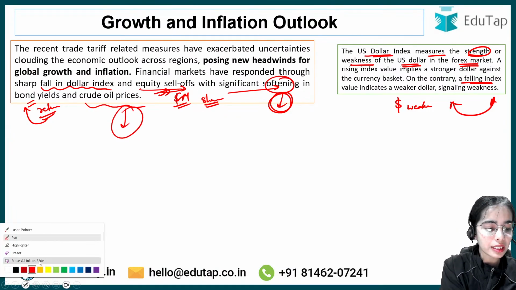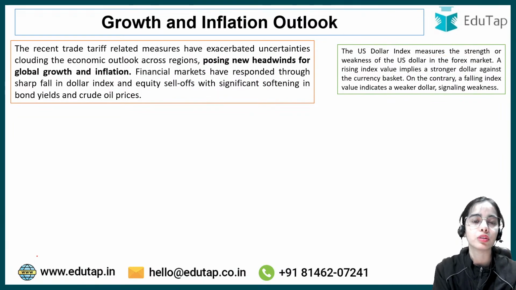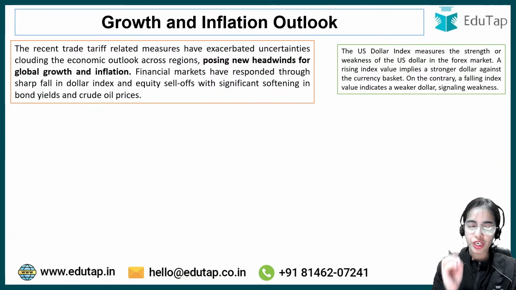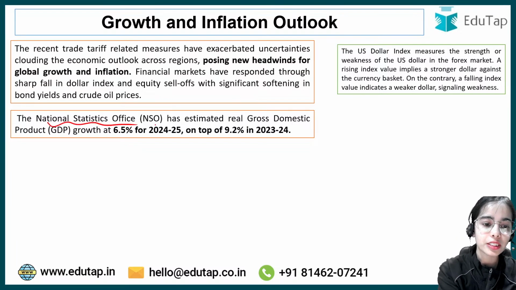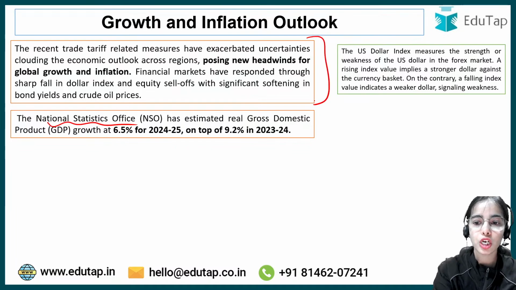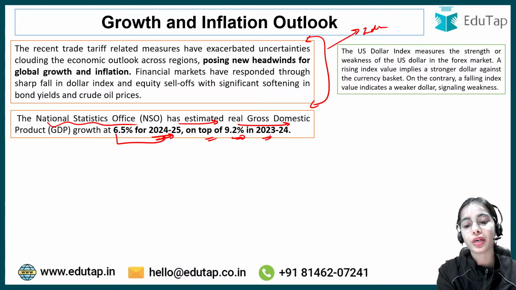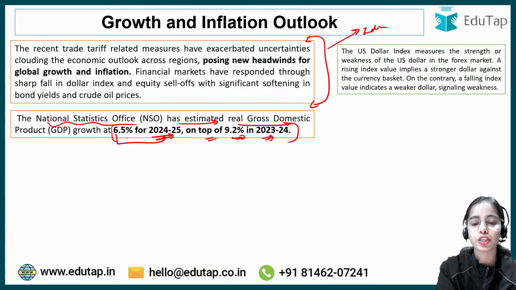So you can understand that a decision by the US has impacted the whole world very much. Financial markets have responded very badly by weakening the dollar, by share market decline, and the softening of the bond returns. So this is the global condition that is impacting India. Now the NSO, the National Statistical Office, has estimated the real GDP growth at 6.5% for 2024-25 on top of the 9.2% growth in 2023-24. Now this is for the previous year.